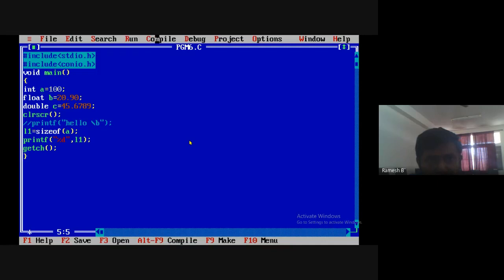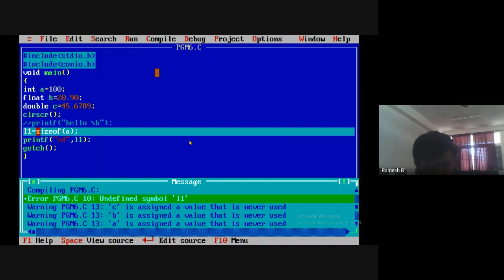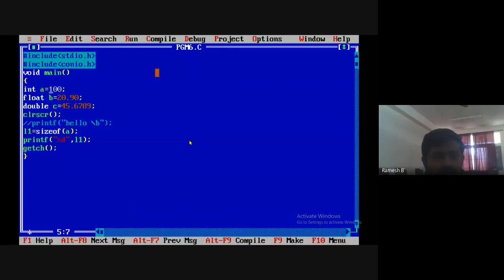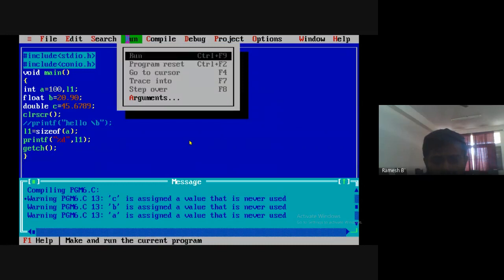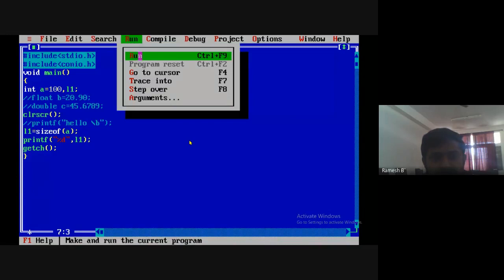I told you 2 bytes. Is it? Compile it. Here we need to define one more integer, L1. So compile this. Now run this. Let me comment this. Run it. You see there, 2 bytes. For integer it is 2 bytes.